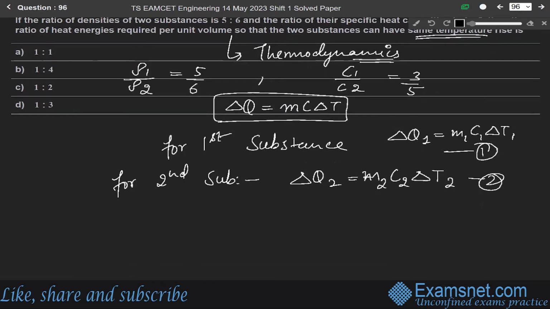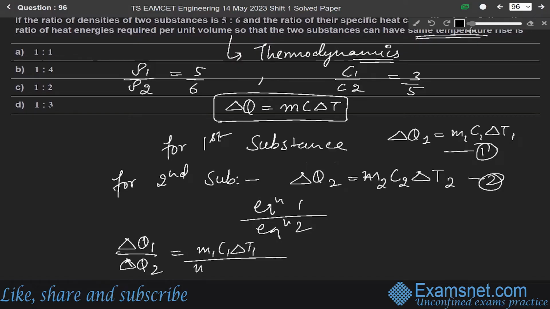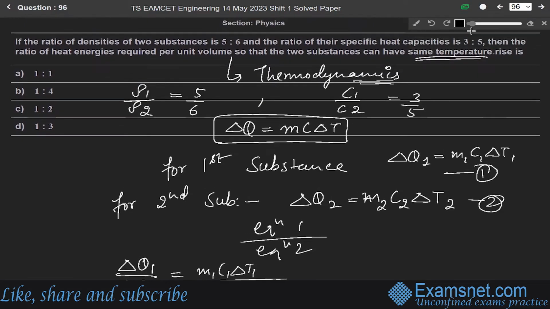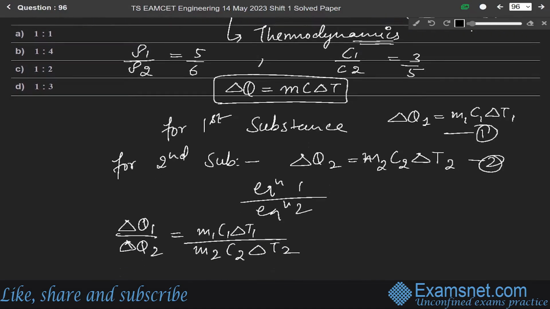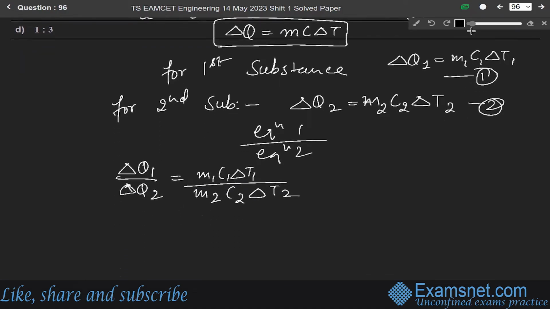Okay. Now divide equation 1 by second. So equation 1 over equation 2. So it will be equals to delta Q1 over delta Q2 will be equals to M1 C1 delta T1 over M2 C2 delta T2. Okay, since we are given that the temperature rises are same, so delta T1 cut delta T2, so it will be equals to M1 C1 over M2 C2.